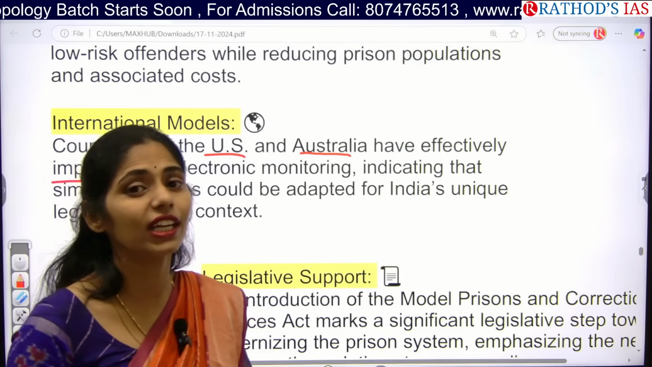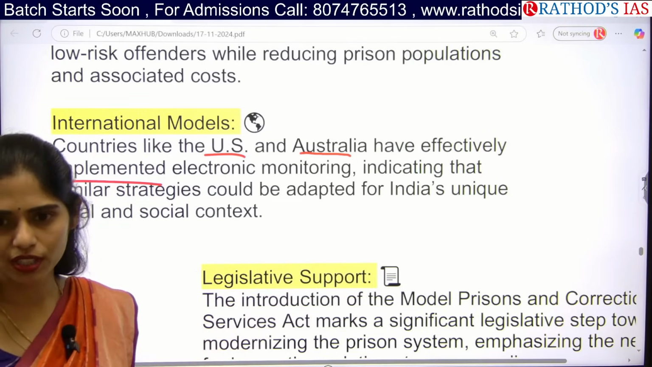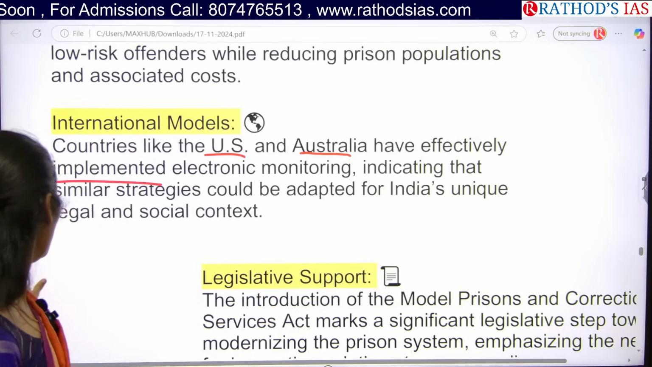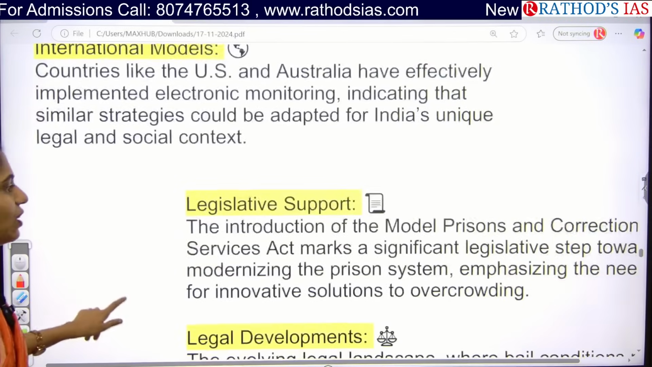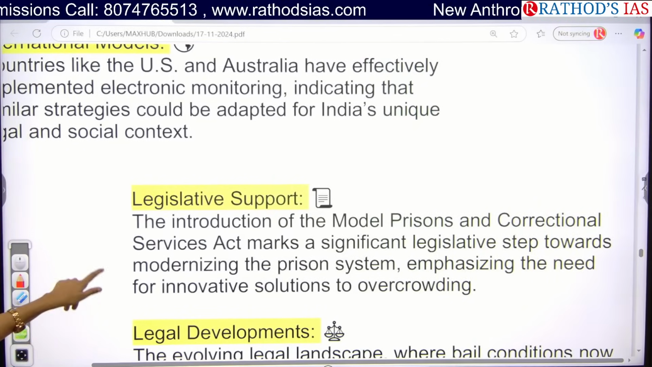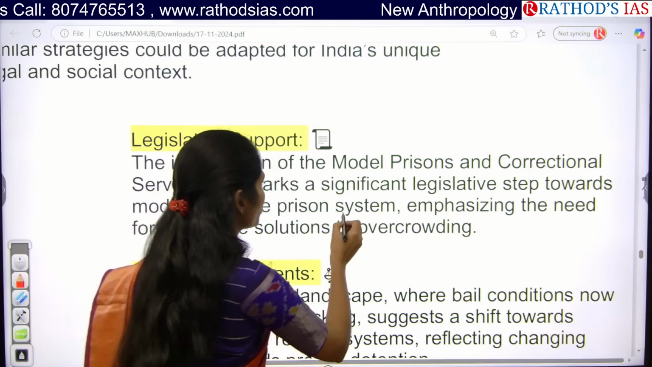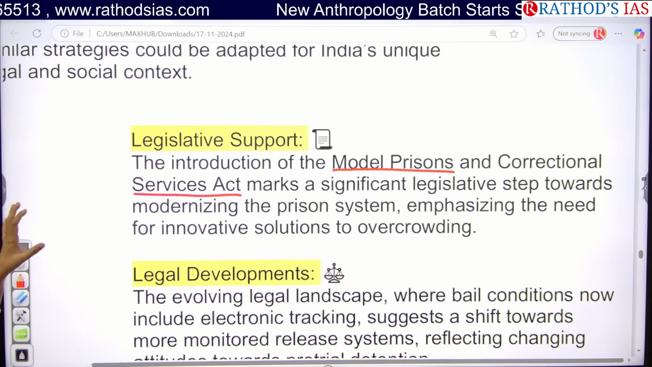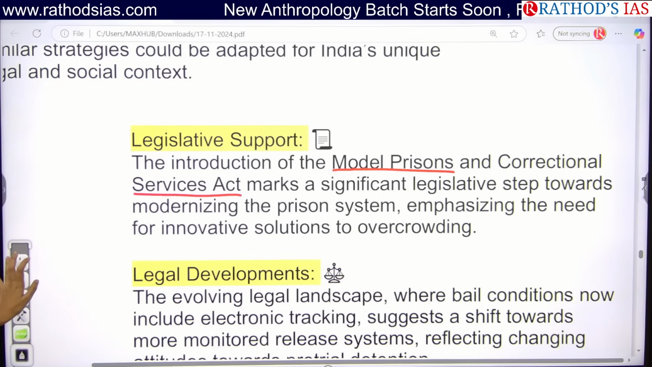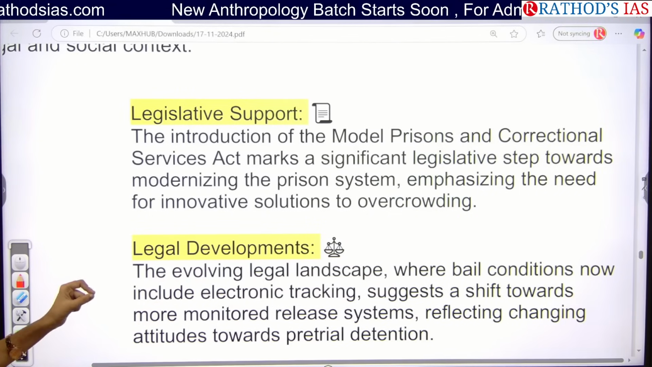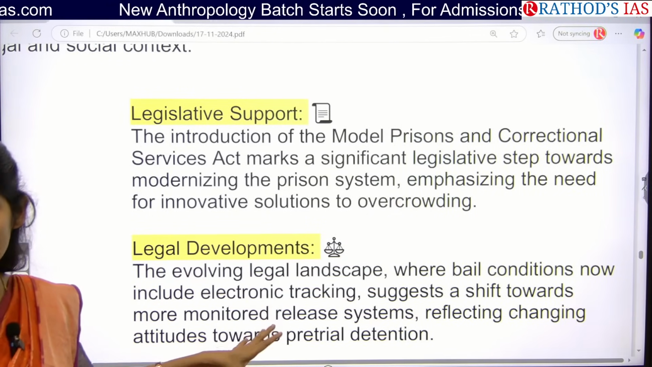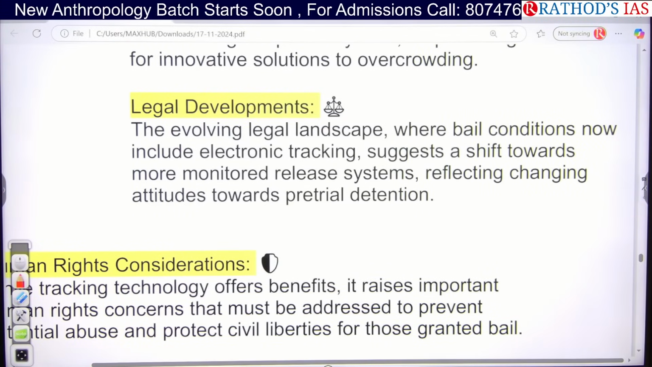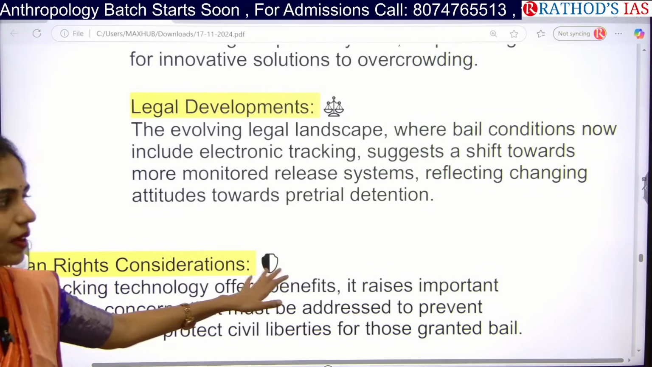whether it will be a success in India or not. We have to come up with a pilot project so that based on the results, we can go for full implementation in our nation. And next one here is we need legislative support to implement this kind of new reforms. Like we have to go for introduction of model prisons and correctional services acts so that we can take a step towards modernization of our prison system, because we need to have some innovative solution for sure to prevent this overcrowding of prisons. And even we have to go for legal development. We have to come up with new laws as well as acts to implement it at a full